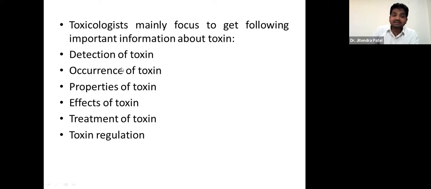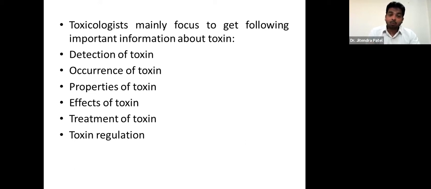First of all, detection of the toxin. Which category of chemical it is, what kind of functional group it has, what kind of behavior. So first of all we have to determine the kind of toxin, and the occurrence of the toxin, whether and where it is traveling, where it occurs in the body, right?